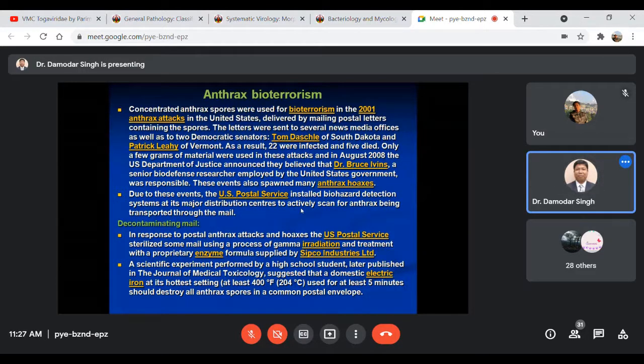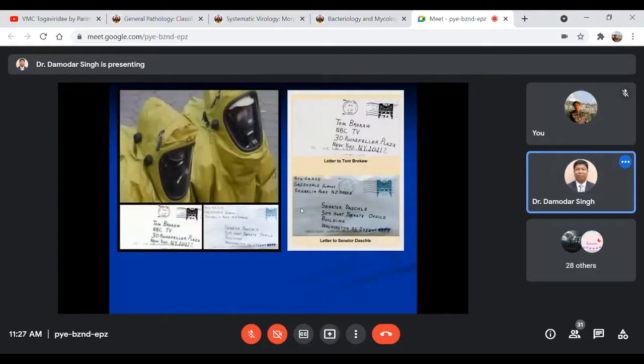That means this organism Bacillus anthracis can be utilized as a biological warfare agent, and it has already happened in the United States, with anthrax spores sent through letters, I mean through envelopes. So these are the proofs of these incidents. Please go through this history. Simply note that this organism can be utilized as a biological warfare agent.